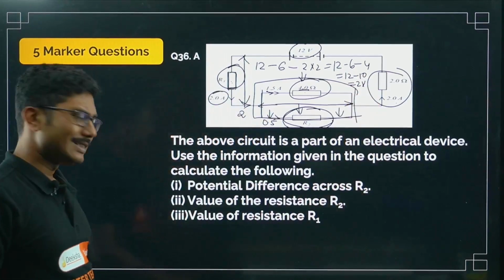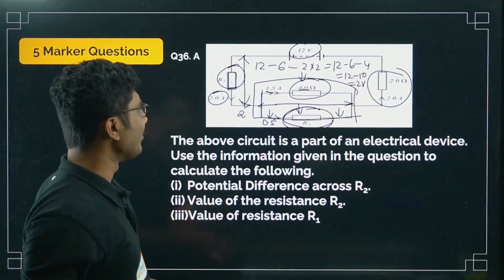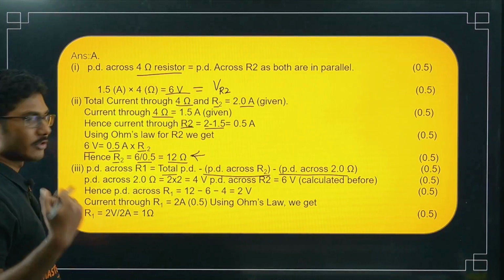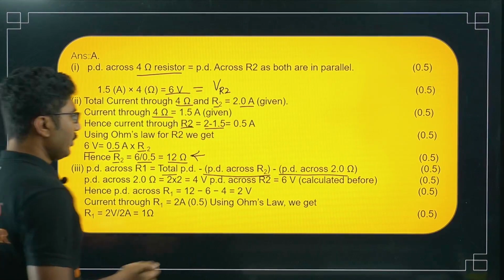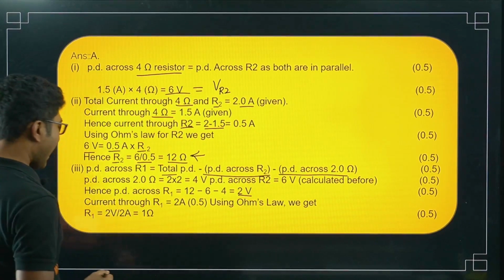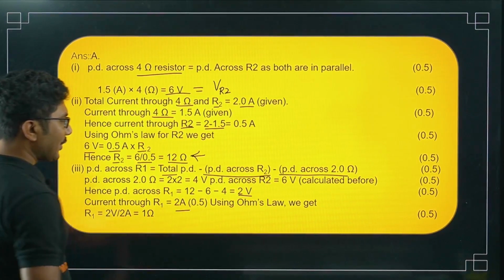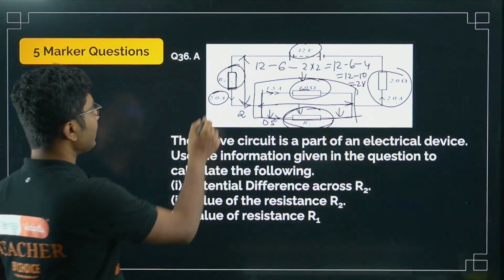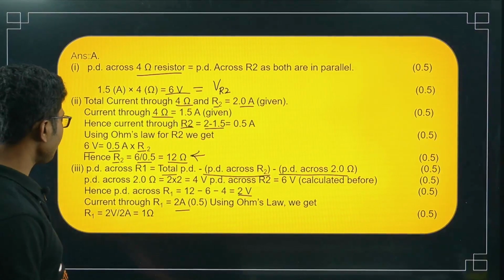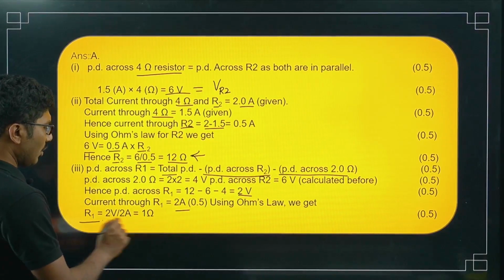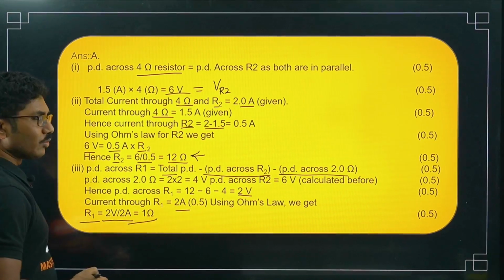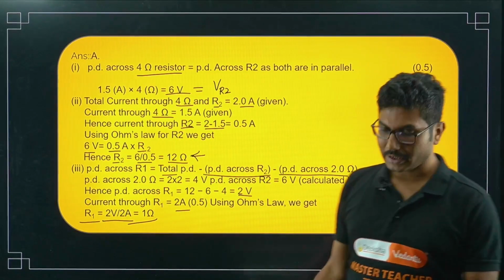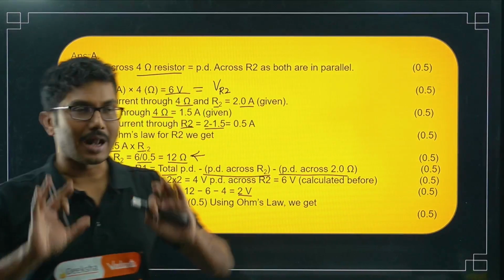Okay, easy. Slightly, if you have a knack of solving some numericals, then only you can solve this question. So this is 2 volt and current through R1 is 2 ampere, which is already given. So using Ohm's law, R1 is equal to 2 V by 2 A, that is 1 ohm. So R1 is 1 ohm. You have to practice this kind of numericals more often to have a grasp on that.